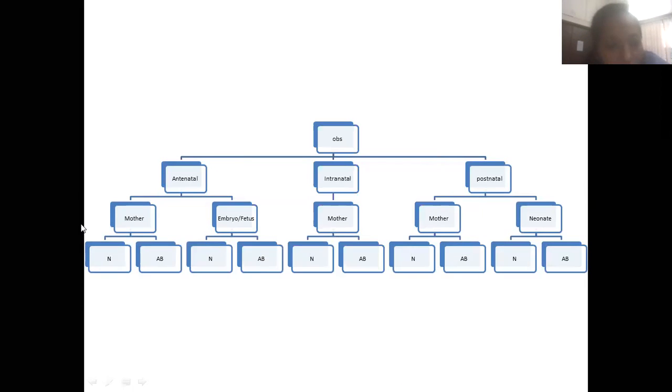Antenatal again has two parts: mother, normal and abnormal, and embryo or fetus, normal and abnormal. Then intranatal: mother, normal, abnormal. Postnatal, that is after the delivery: mother, normal, abnormal, and neonate, normal, abnormal.